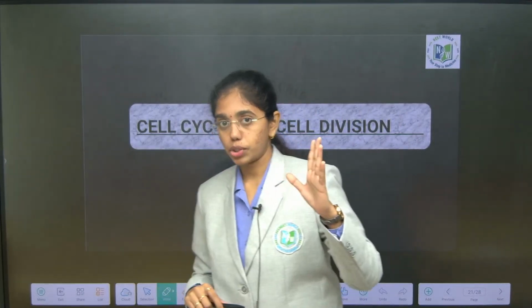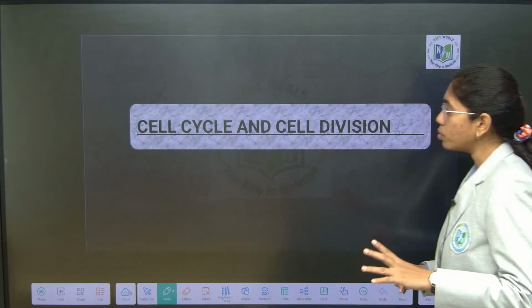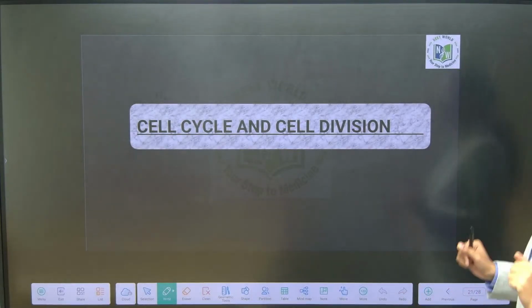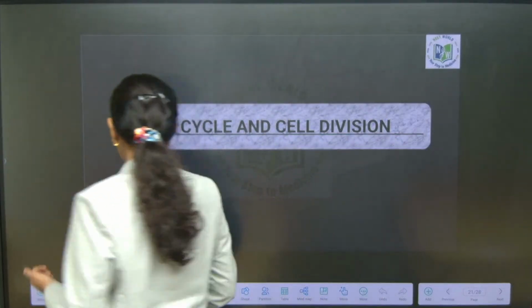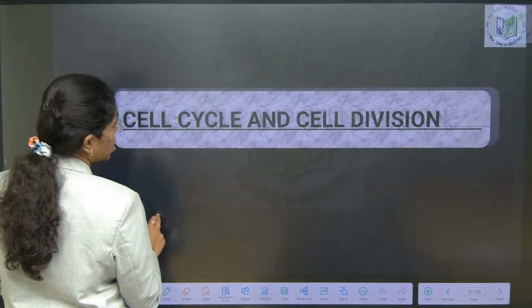Okay. So, with this we have finished the complete unit of cell, the unit of life, with EAPCET questionnaire practice. Now, we will move on to cell cycle and cell division. Before getting into the chapter, I will give you a brief note on this chapter, like from where we can exercise most set of questions.